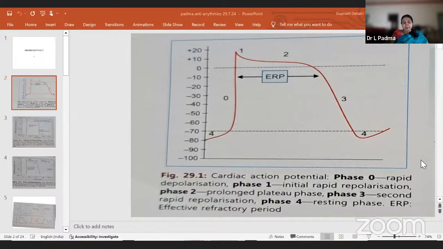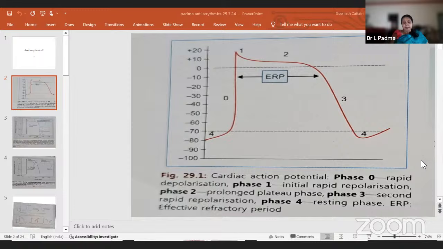And here these are the normal action potentials. This one is early afterdepolarization and delayed afterdepolarization. You see exactly after phase 2 or just in phase 3 you are seeing this, whereas here it is coming to phase 4 but not in the normal way. It is triggering activity.